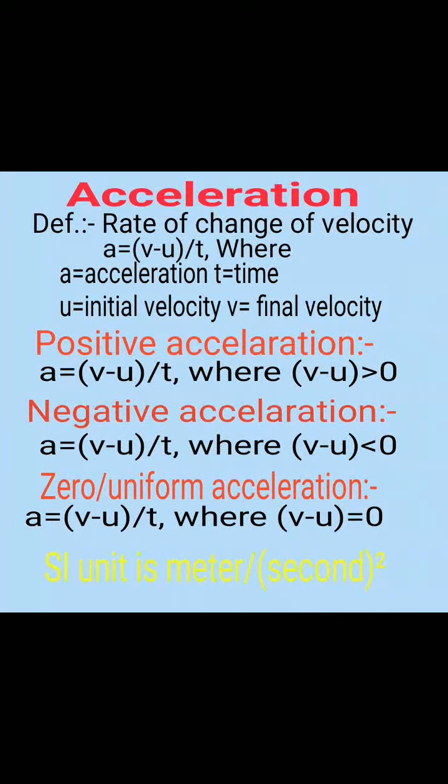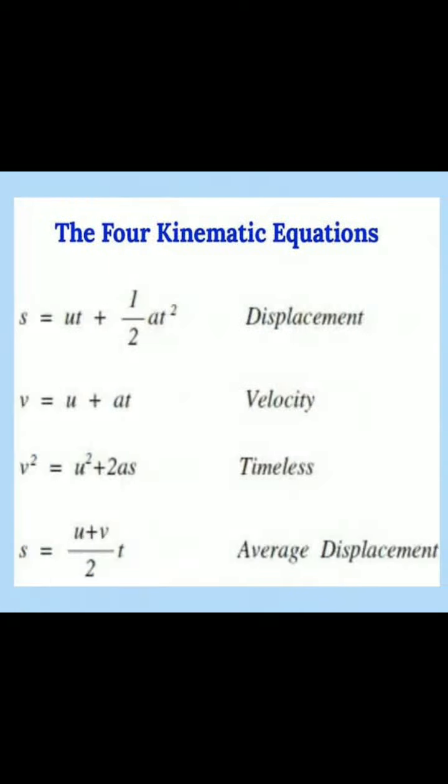The relations between velocity, time and acceleration are also known as kinematic equations. The first kinematic equation is v equals u plus at. This equation is known as the velocity equation. The second equation is s equals ut plus 1 upon 2 at square. This equation is known as the displacement equation. The third equation is v square equals u square plus 2as. This equation is known as the timeless equation. The fourth equation, s equals the product of average velocity and time. This equation is known as the average displacement equation.